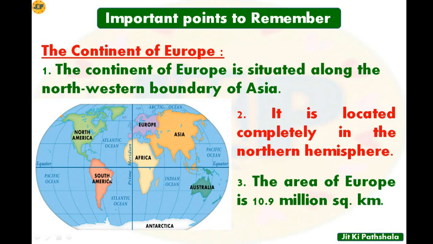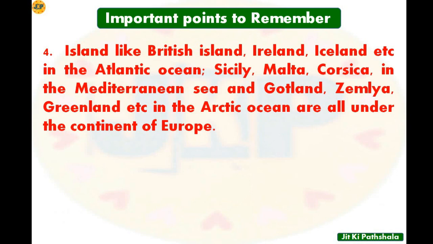Point number 3, the area of Europe is 10.9 million square kilometers. So now let's move to the next point, point number 4. Islands like British Isles, Ireland, Iceland, etc. in the Atlantic Ocean, Sicily, Malta, Corsica in the Mediterranean Sea, and Gotland, Zemlya, Greenland, etc. in the Arctic Ocean are all under the continent of Europe.